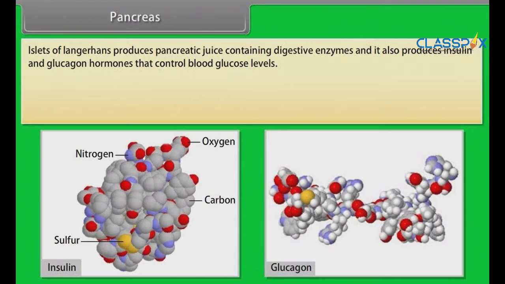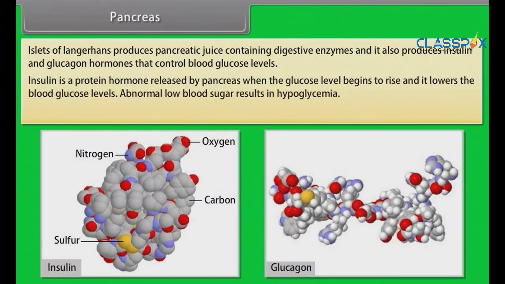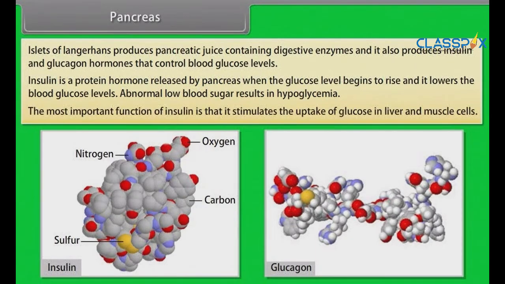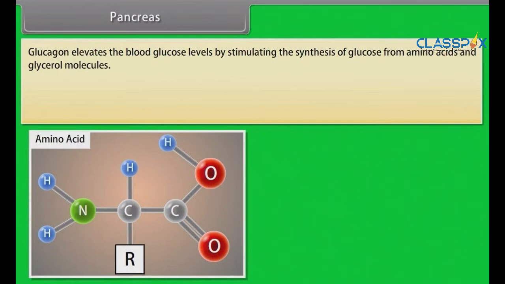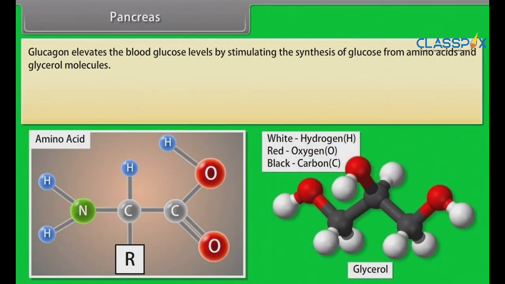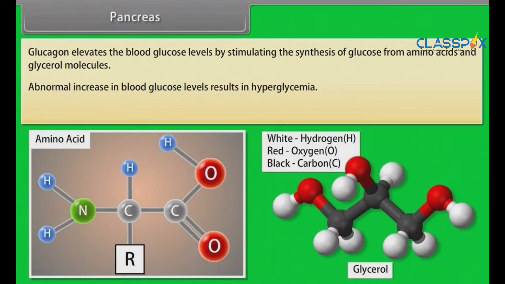Insulin is a protein hormone released by the pancreas when the glucose level begins to rise, and it lowers the blood glucose levels. Abnormal low blood sugar results in hypoglycemia. The most important function of insulin is that it stimulates the uptake of glucose in liver and muscle cells. Glucagon elevates the blood glucose levels by stimulating the synthesis of glucose from amino acids and glycerol molecules. Abnormal increase in blood glucose levels results in hyperglycemia.